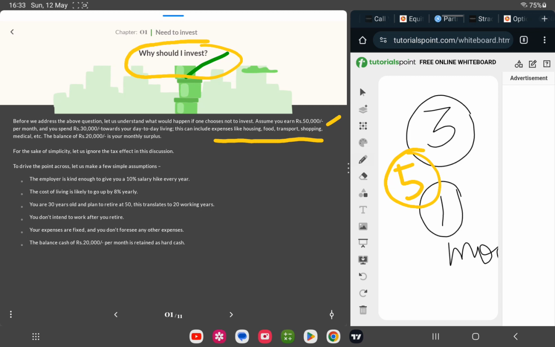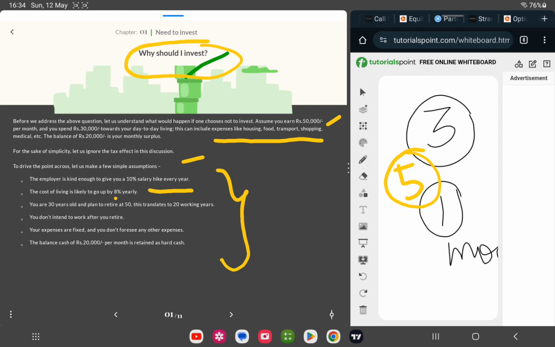For the sake of simplicity, let's ignore the tax effect on this discussion. Okay, to drive the point across, let's make a few simple assumptions. Okay, so these are the assumptions. Employer is kind enough to give a 10% hike every year. Okay, so you'll be getting a 10% hike. The cost of living is likely to go up 8% yearly. So inflation you should always keep into the calculation.